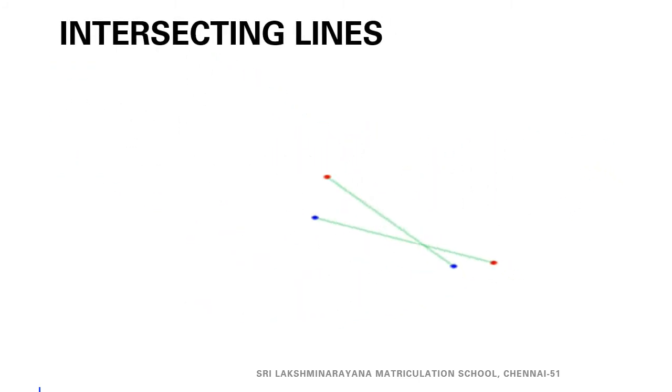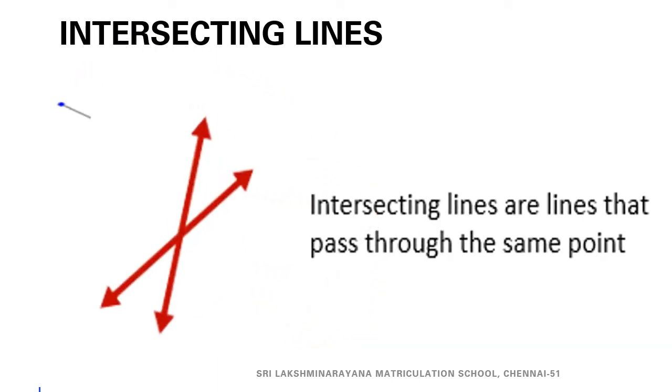Children, think and tell me what will happen if two lines are not parallel. They must meet at any point. So, those lines are called as intersecting lines. Hence, intersecting lines are lines that pass through the same point.